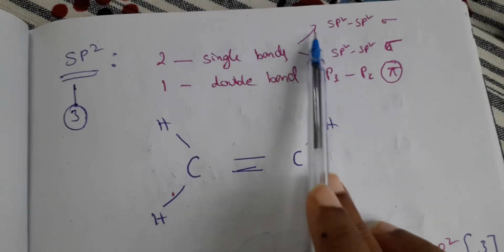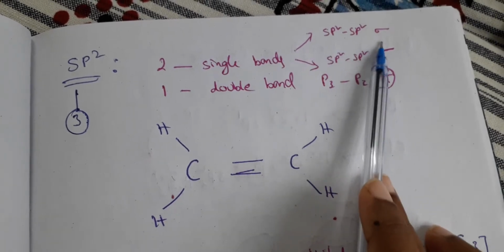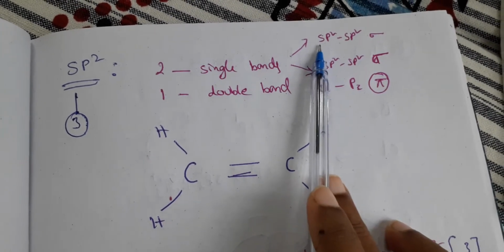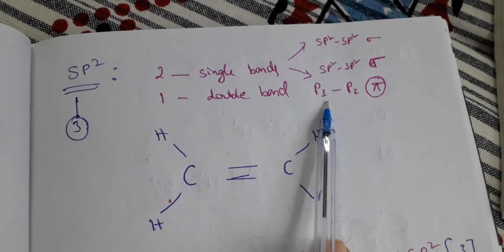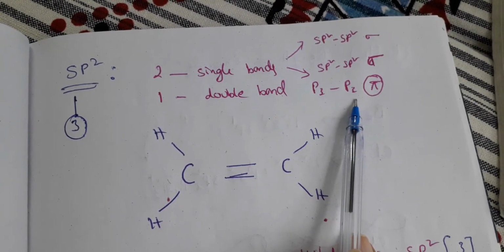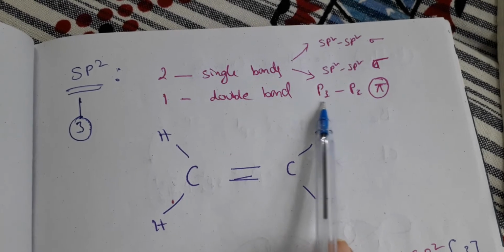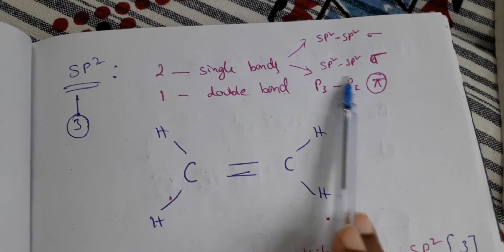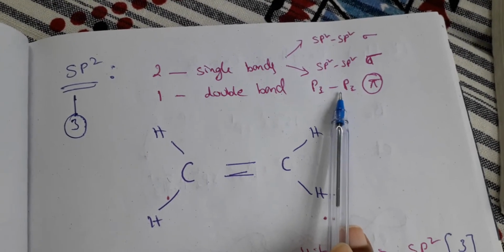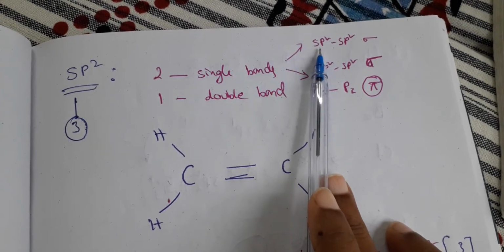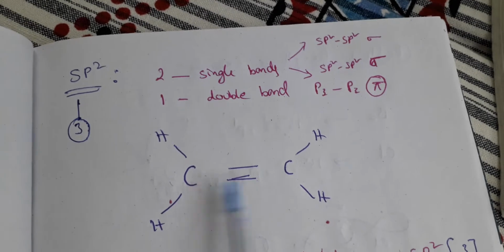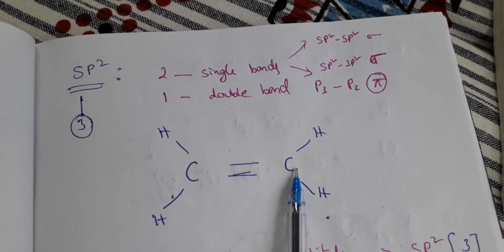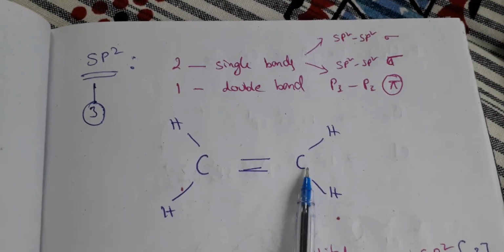See, when it is a single bond, you have 2 sigma bonds between sp2 and sp2, and then the other one is pz and pz. So here you have one p orbital left without being hybridized, and the remaining are all hybridized, and sp2 hybridization takes place in the case of 2 carbons combined together with hydrogens.